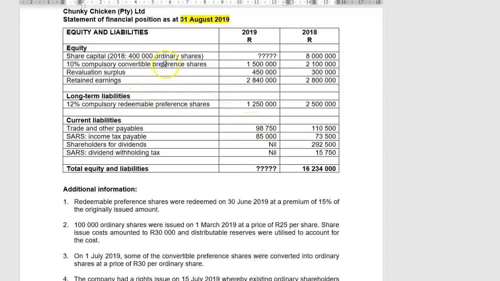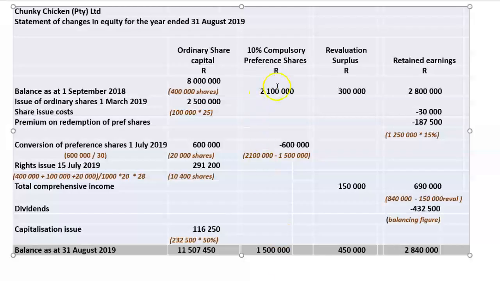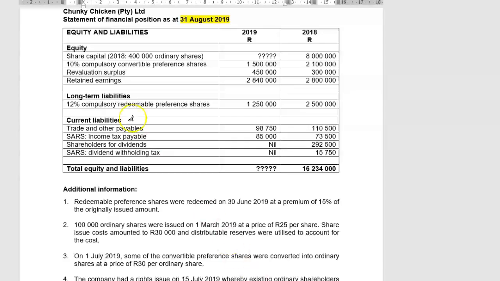Our 10% compulsory convertible pref shares have an opening balance of 2.1 million, and now they give me a closing balance as well of 1.5 million. So I'll insert the opening balance. I'm going to leave out quite a number of lines, and then I'm going to say closing balance as at 31 August 2019, and I can insert my closing balance of 1.5 million rand.